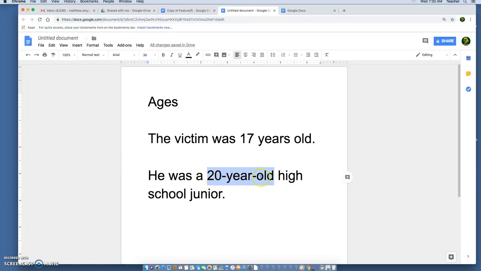Whenever you say 20-year-old, not years old, year-old, you use these dashes in between those words, the hyphens in between those words. If you're having trouble figuring out when do you do it this way and when do you do it this way, the trick usually is, are you using an S on years or not? That's a little trick to help you notice that.